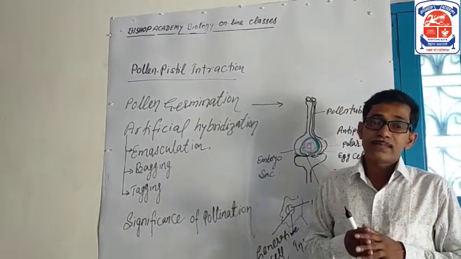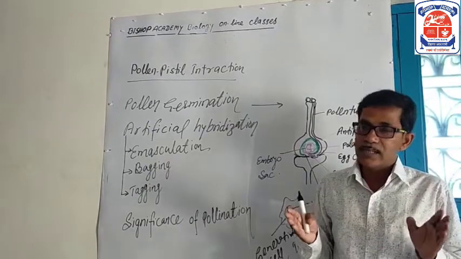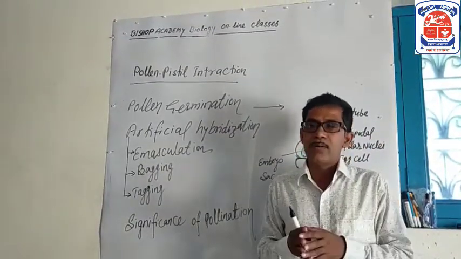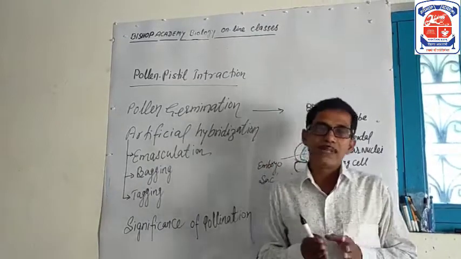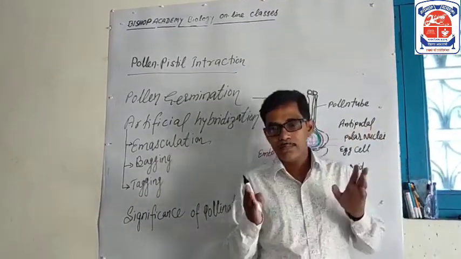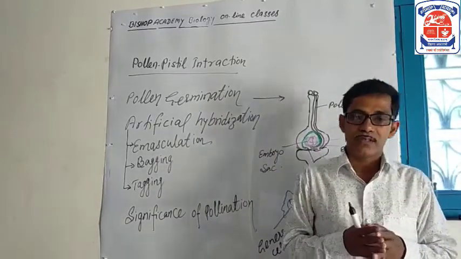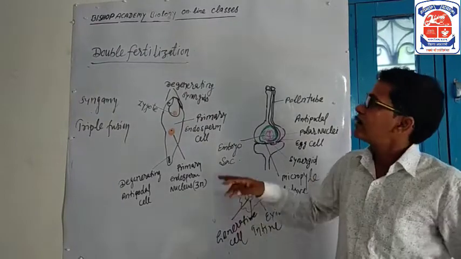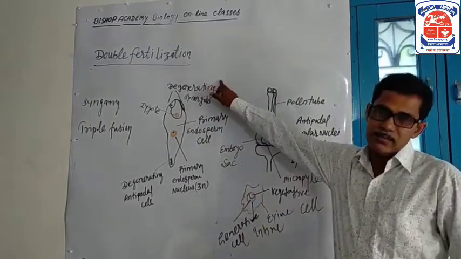And second, understanding the mechanism of pollination helps in the development of pure lines as well as new varieties by manipulating pollination as required. Now, next topic, double fertilization.